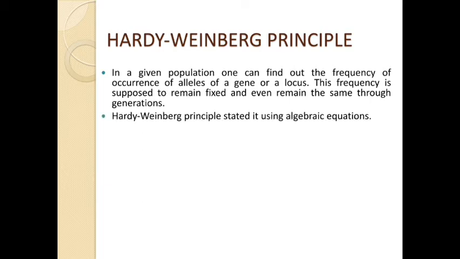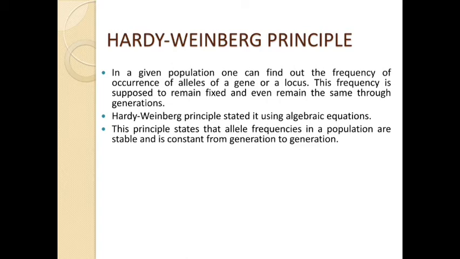So the Hardy-Weinberg principle states it using algebraic equations. Hardy and Weinberg tried to explain it through an algebraic equation. The Hardy-Weinberg principle states that allele frequency in a population is stable and constant from one generation to the next.